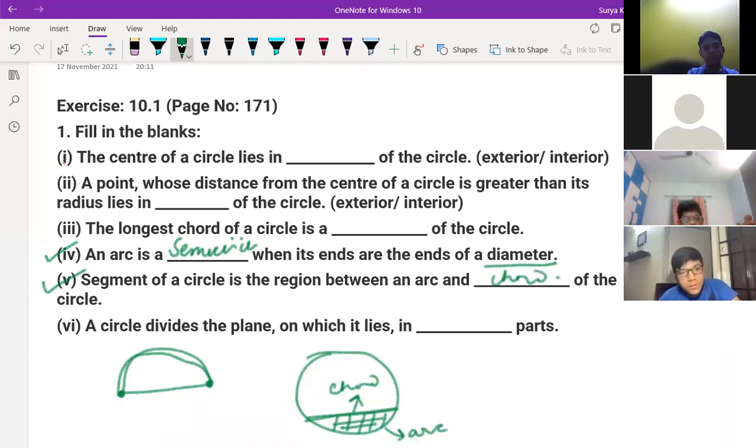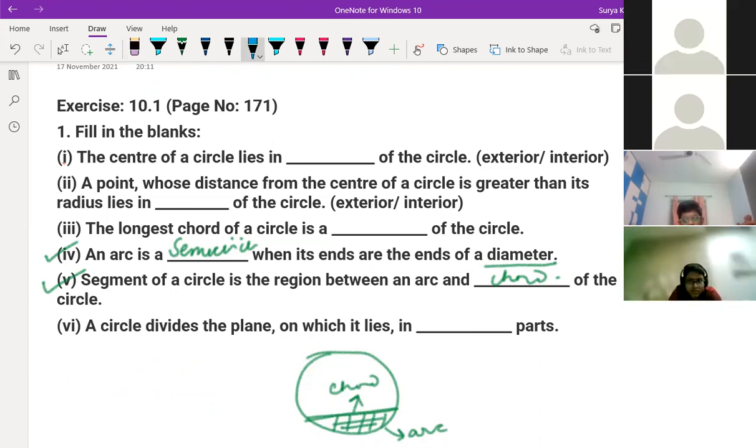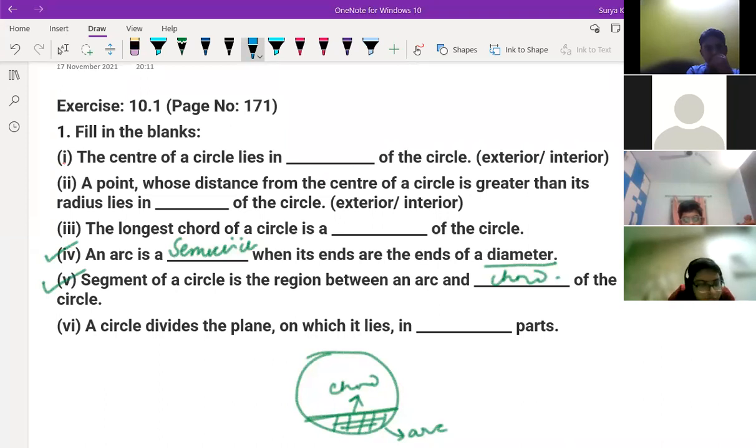Next, a circle divides a plane on which it lies in dash parts. Two equal parts? Two parts, sir. Pulastya, what is the answer for this sixth one? Sai Ritvik, what is the answer? Two parts. So many, right? Sir, infinite. Would that be two? Sir, it should be infinite, I guess, according to me.